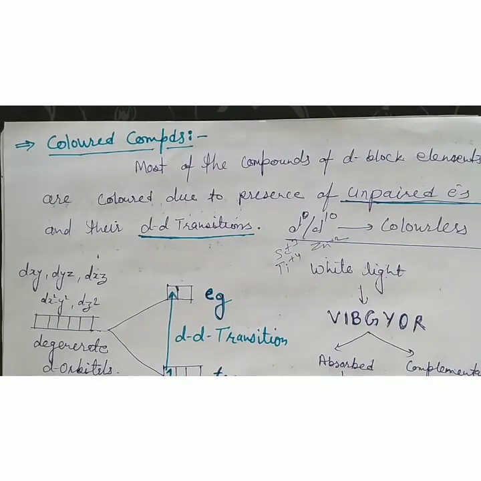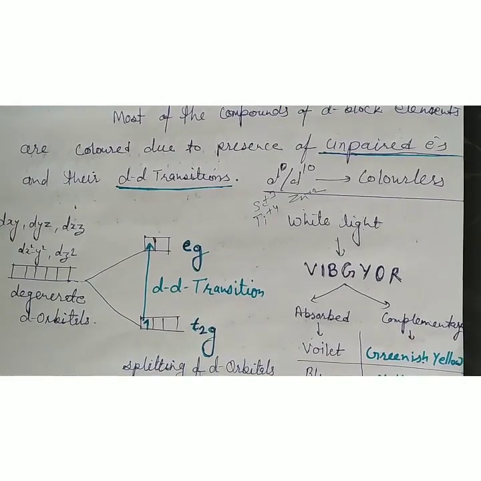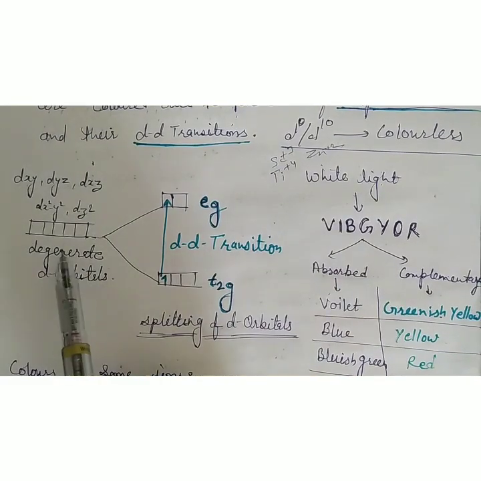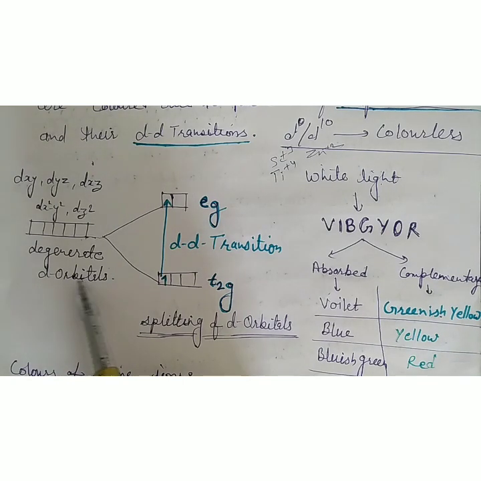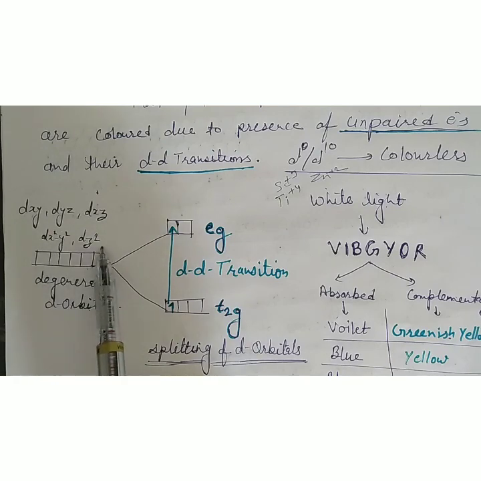Now we see what the d-d transition is and why, due to d-d transition, compounds become colored. See, there are 5 d orbitals in any metal or atom. These are known as degenerate d orbitals because their energies are approximately equal. All the energies are equal, so these are known as degenerate orbitals. There are 5: dxy, dyz, dxz, dx2-y2 and dz2.